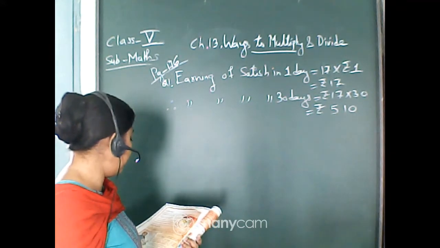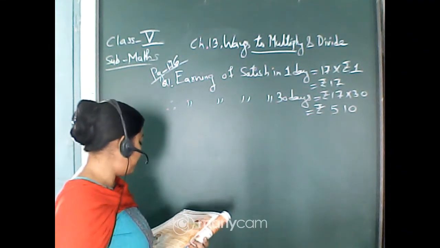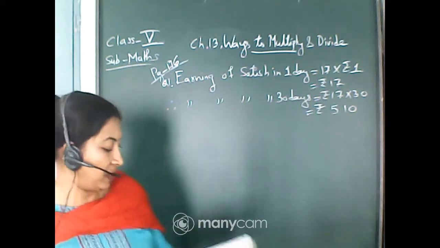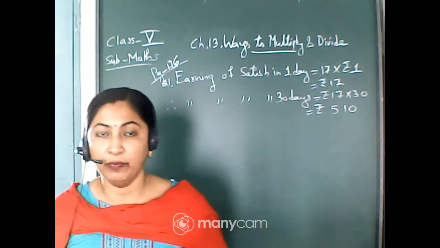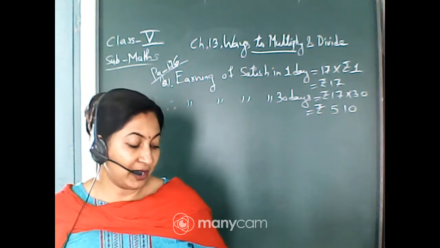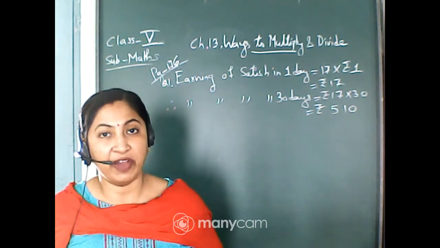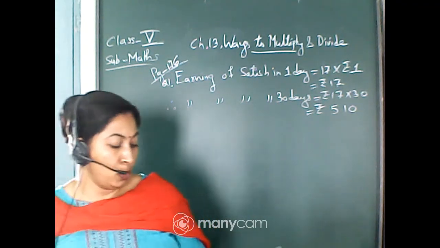Now does he earn enough to help pay the loan every month? Is it enough? No, because per month she has to give 5,000, but here it is only 510. So the answer will be no.